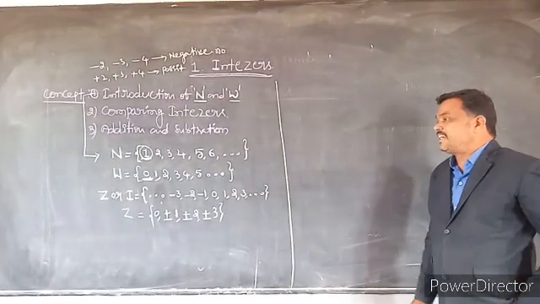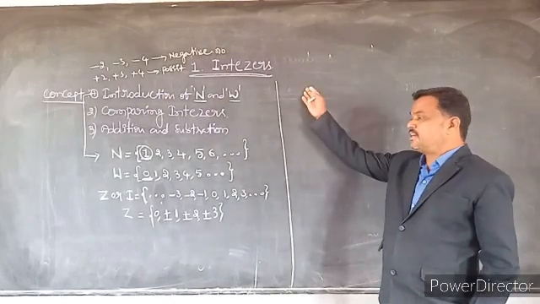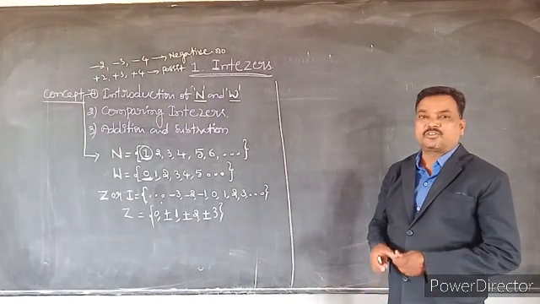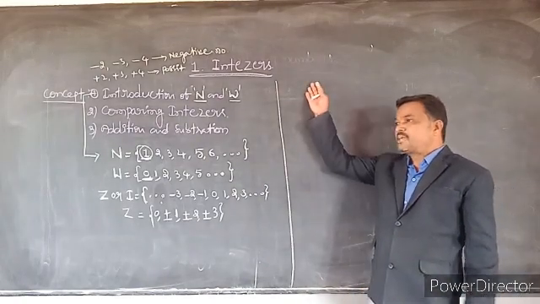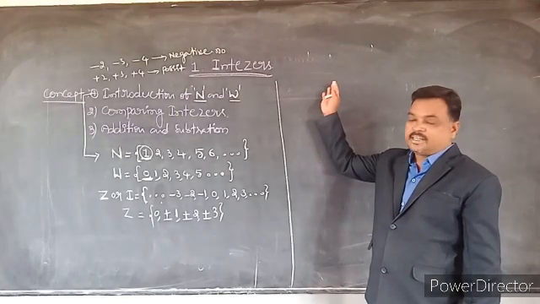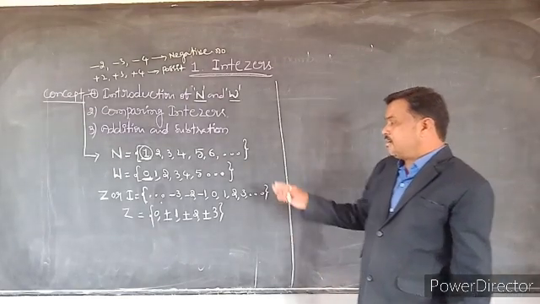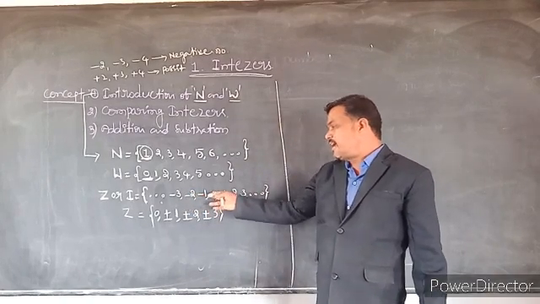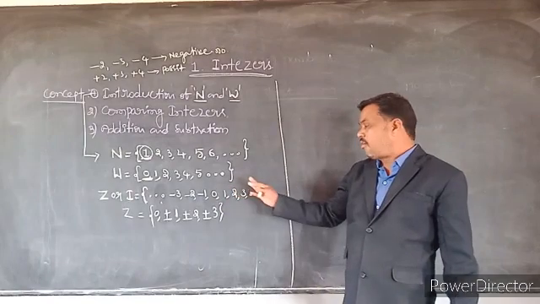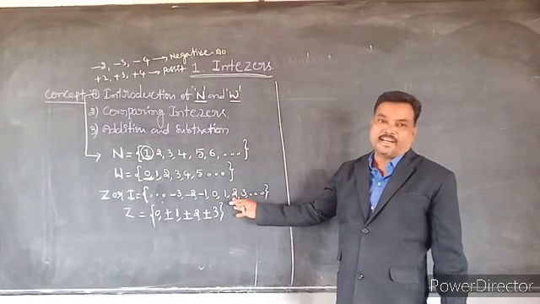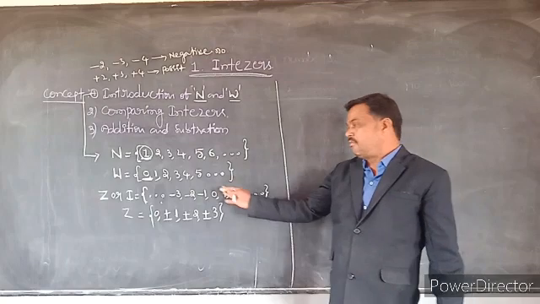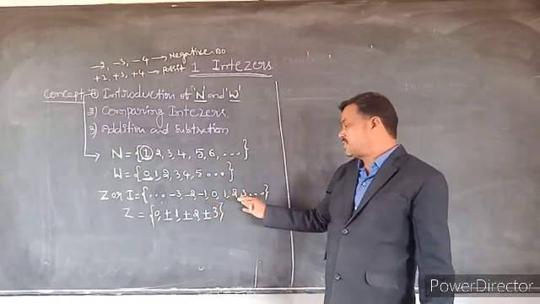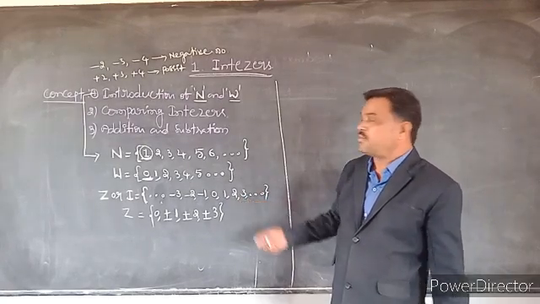Then the properties of integers. Already we know that the smallest integer is undefined and the greatest integer is also undefined. So the properties of integers: all the negative integers are less than 0. All the positive integers are greater than 0.